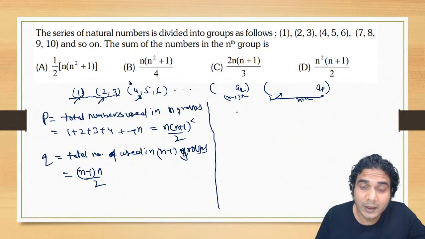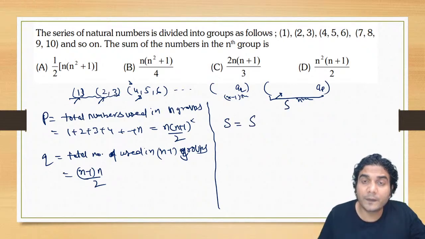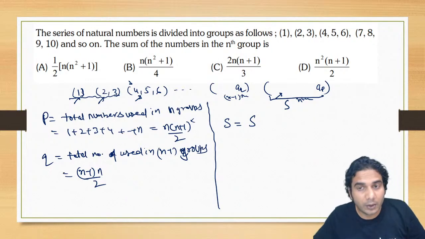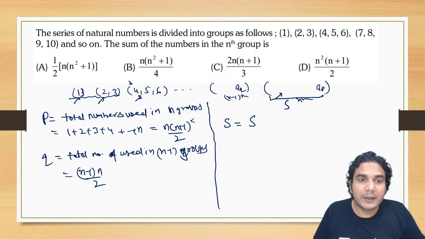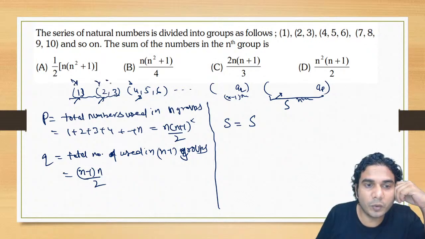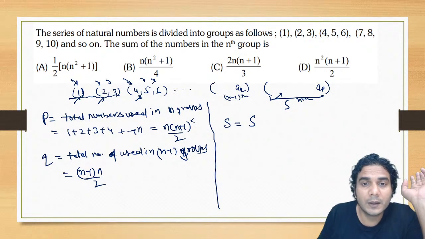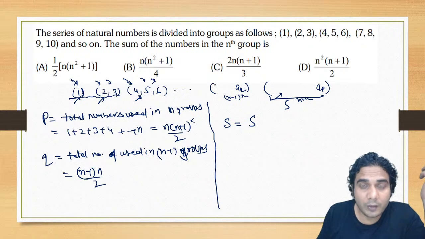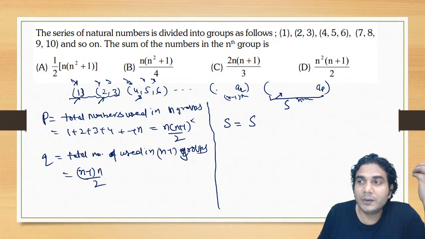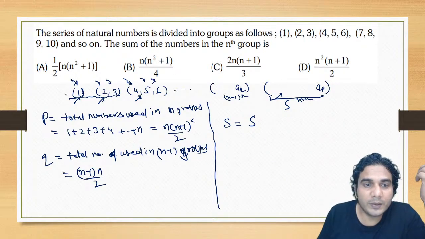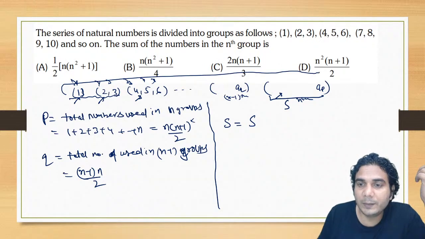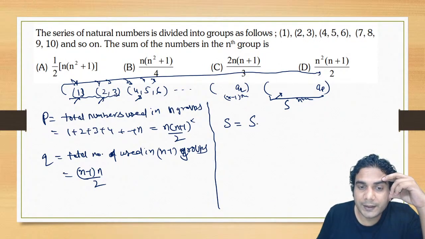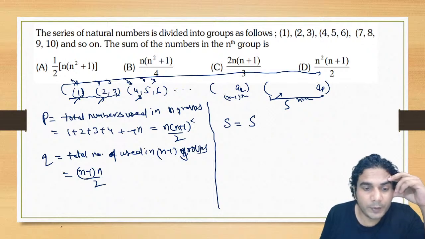So what I am going to do is, let's take this sum as S. S is nothing but the sum of all the numbers in all the groups. How would you find it? These are natural numbers, 1 plus 2 plus 3 plus 4 plus 5 plus 6. If you add all the numbers of n groups, you need to apply the formula P into (P plus 1) by 2. Because how many numbers are used in n groups? P numbers, so the last term will be P. So it is going to be P into (P plus 1) by 2.